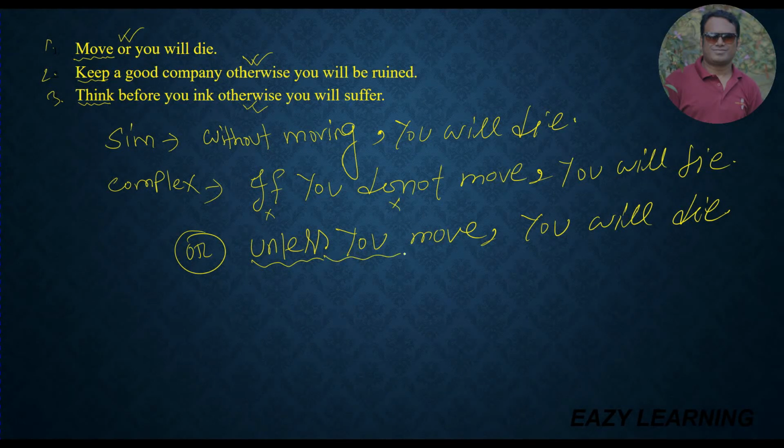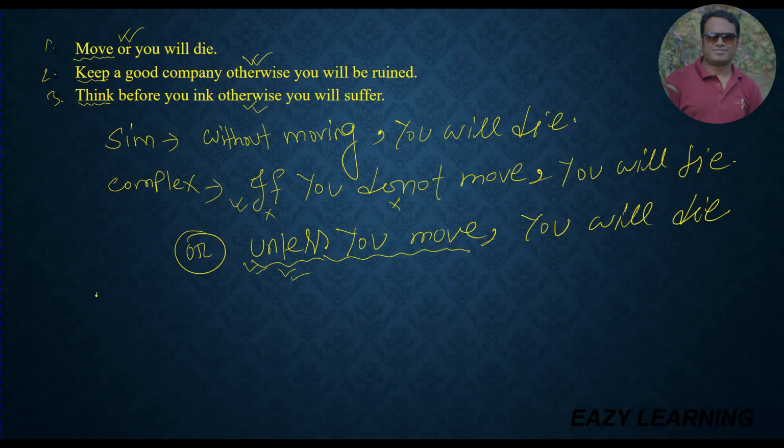So in this sentence I don't write if and do not because I have used unless. So this is also correct, and this sentence is also correct. You can use any one. If you change it to a complex sentence, you have to follow any one method.